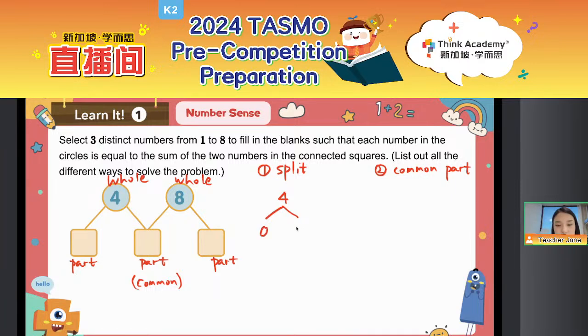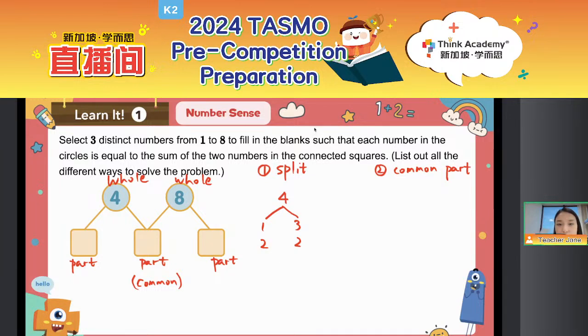Can I split it into 0 and 4? Yes or no? Y for yes, and N for no, okay? No, we cannot, everyone, because be careful, from 1 to 8, right? So we can only start from 1. Good job. So 1 plus 3 equals 4. Then how about 2 and 2?